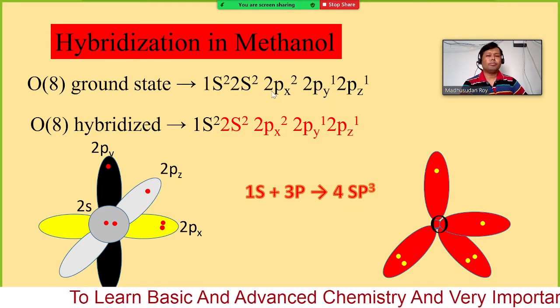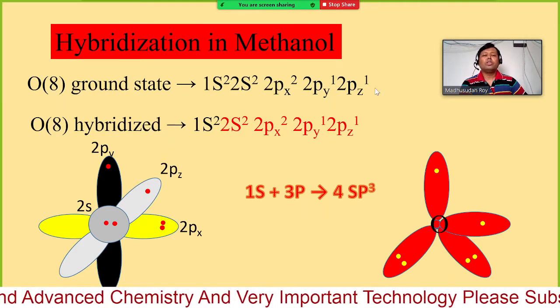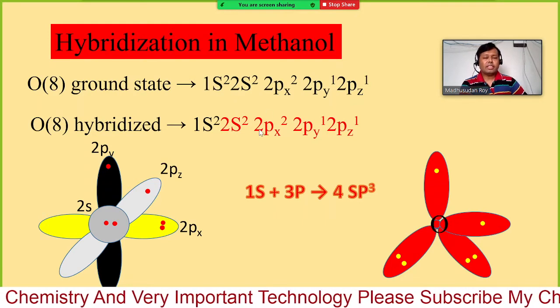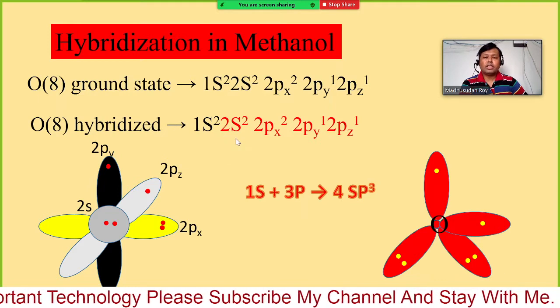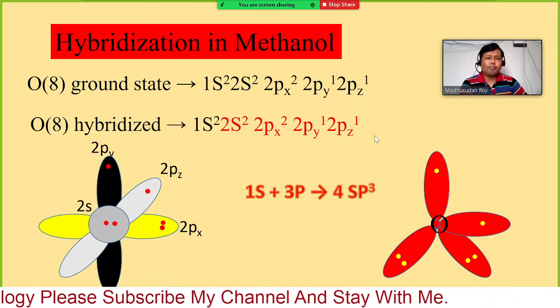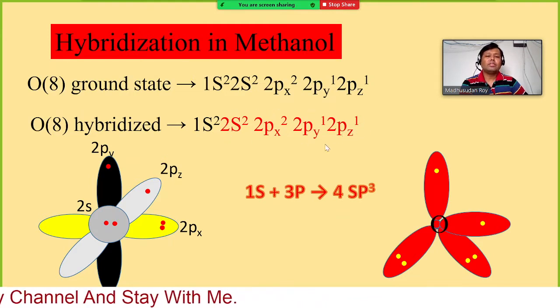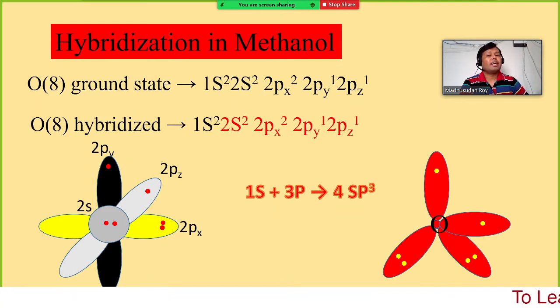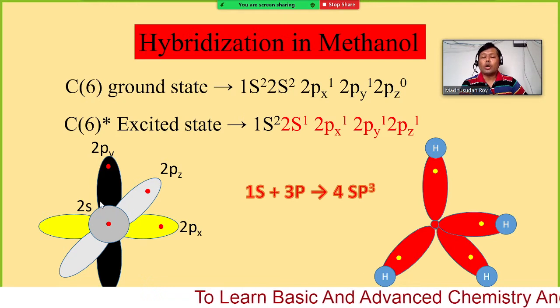Now in hybridized form, you don't need to have the excited state. In hybridized form, this one s and three p are forming 4 sp3 hybridized orbitals, in exactly the similar way as we found in carbon. But in carbon we had only one electron for each orbital.